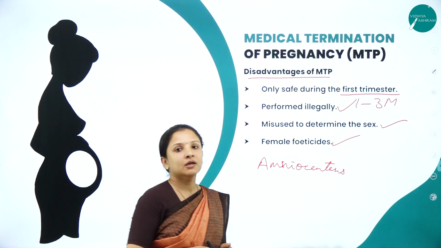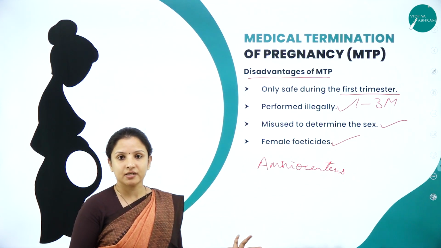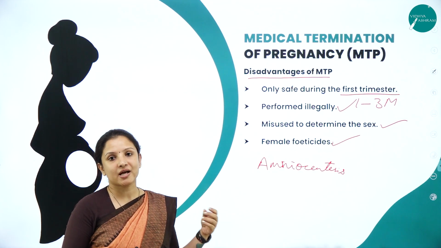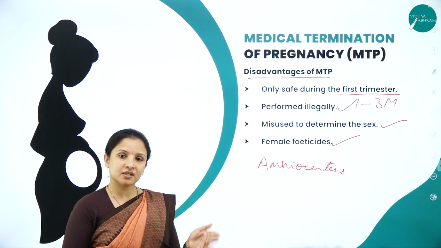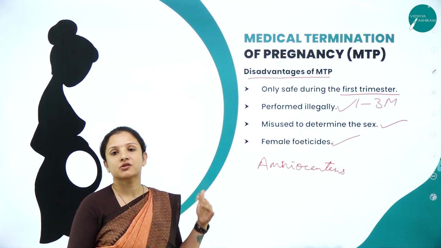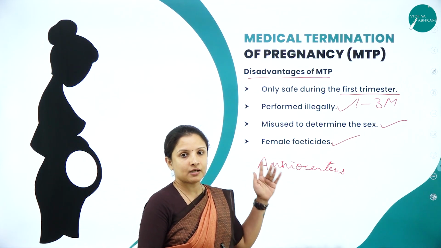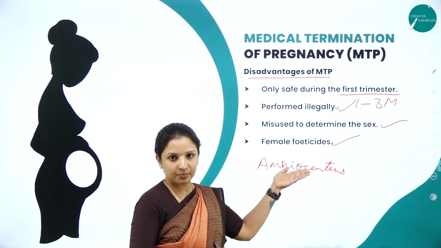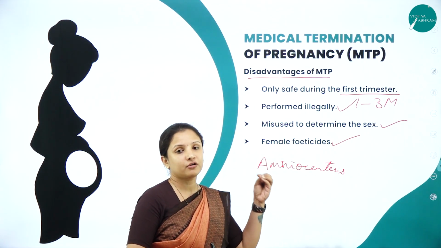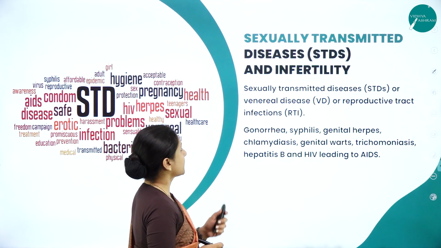As I told you, in most of the villages in India, even today, they prefer a boy child rather than having a girl child. So once they get to know that the fetus in the womb is a girl, they'll try to forcefully make the mother or force the doctor to terminate the pregnancy. Therefore, it can lead to a lot of female feticides.